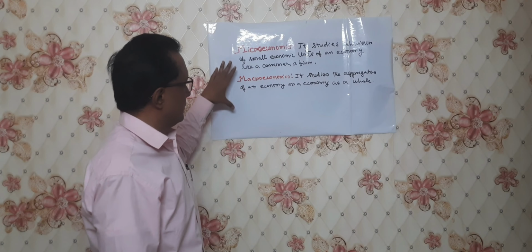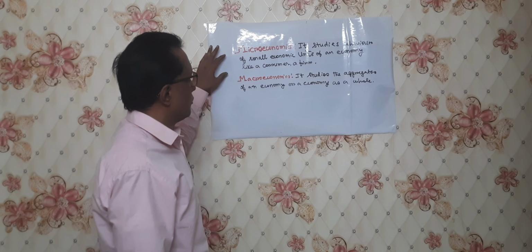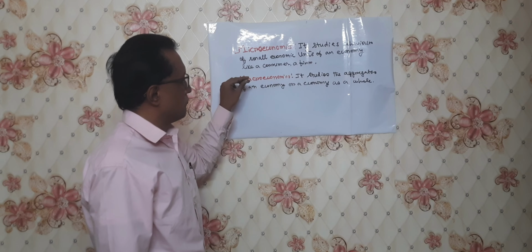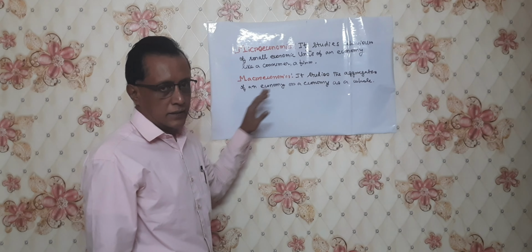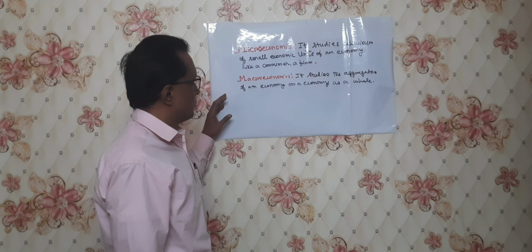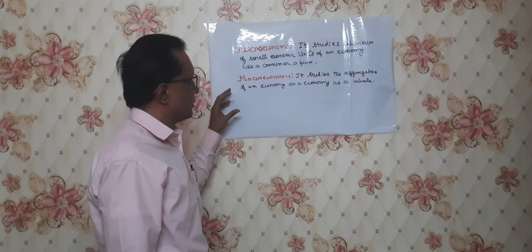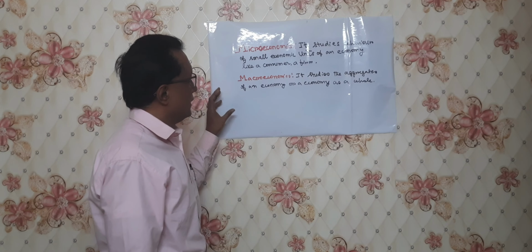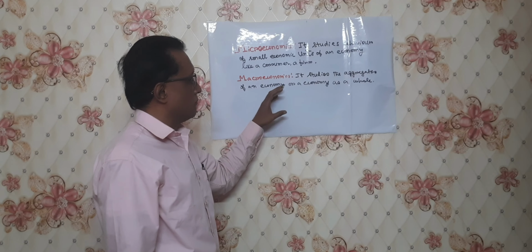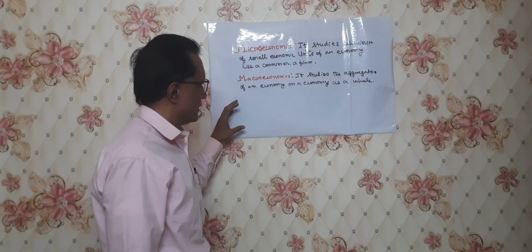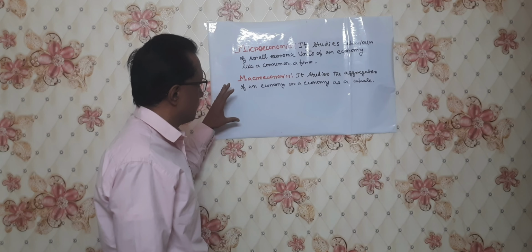What is the difference between micro and macroeconomics? First is the scope. Microeconomics is related only to small things, a consumer or a firm. Macroeconomics covers the whole country. Another is the tools. The tool for microeconomics is demand and supply for individual units, a consumer or a firm. In macroeconomics also demand and supply, but on the basis of aggregate demand and aggregate supply. These are the main definitions of microeconomics and macroeconomics and the differences.